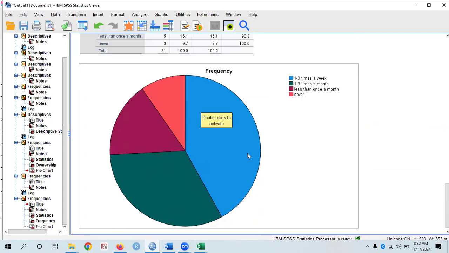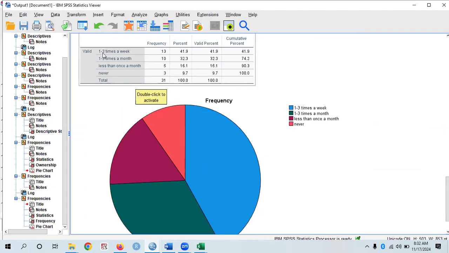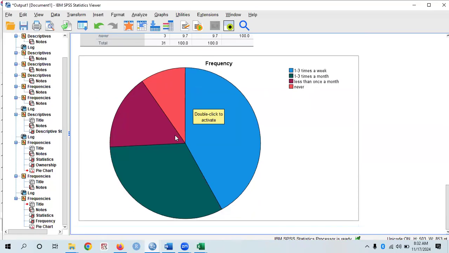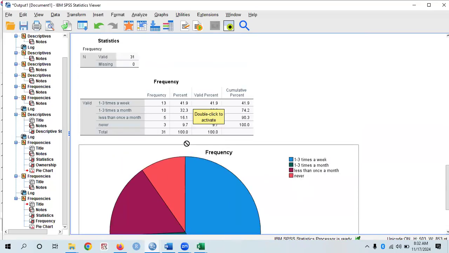Excellent. You can see from this information here, once a week is 41%, but never get together is 9.7%. That is the answer to the question. So this is the percentage of married men living in their own apartment who never get together. The percentage is 9.7%. You can also see it from here, never get together. This you can see from the legend. So this has answered our question.